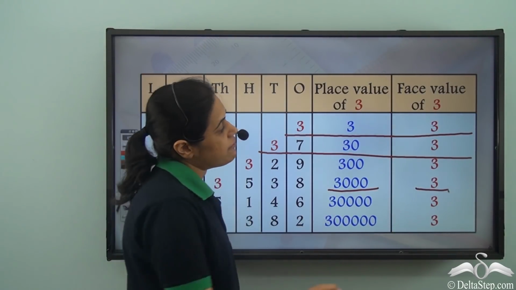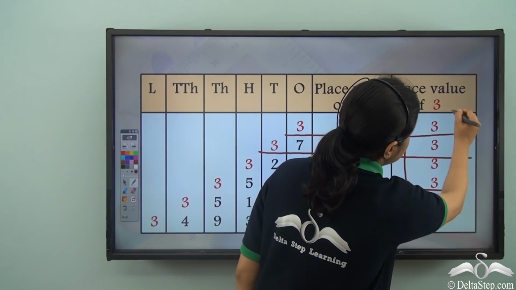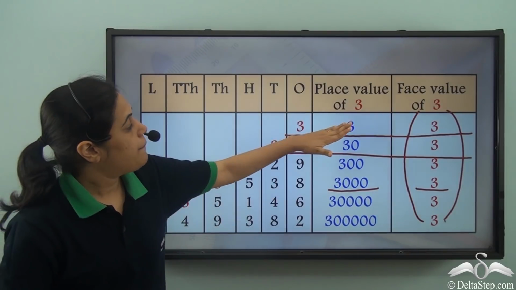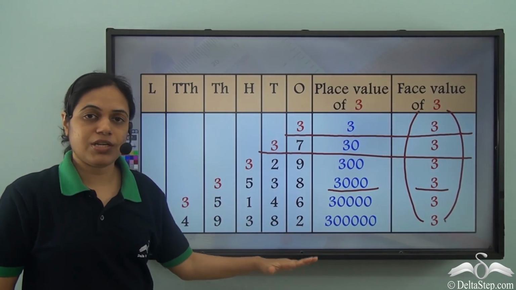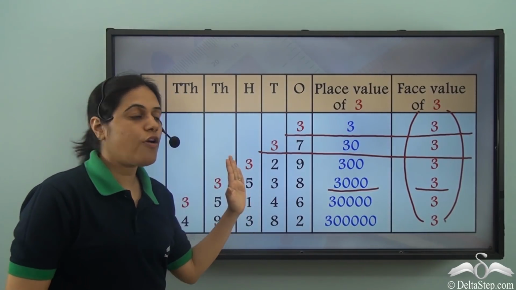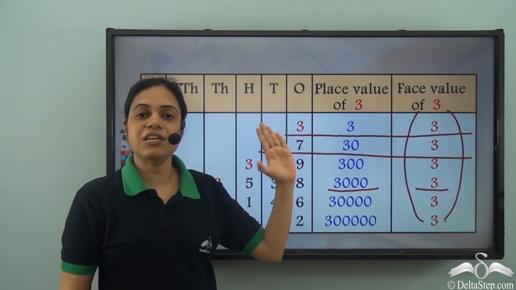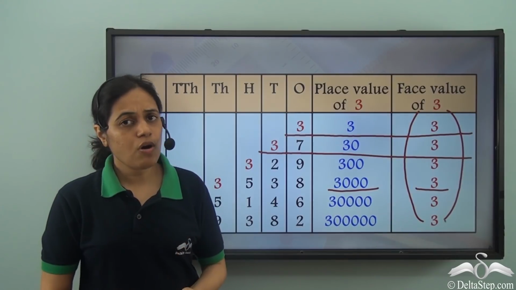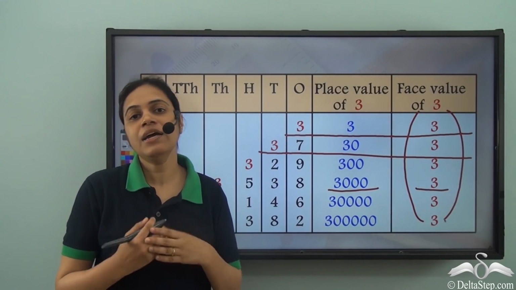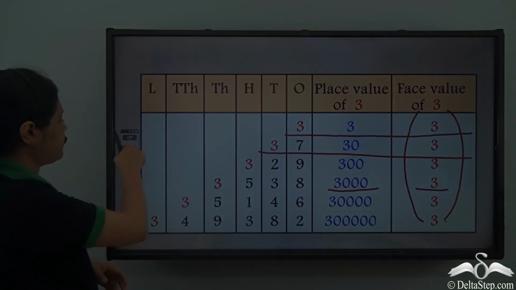So we see that the face value never changes. It is always equal to 3. But place value of the same digit, that is 3, it varies depending on where 3 is placed in a number. So the same digit can have different place values in different numbers.